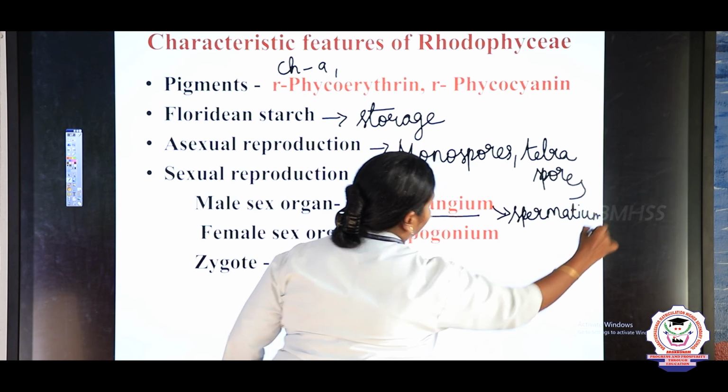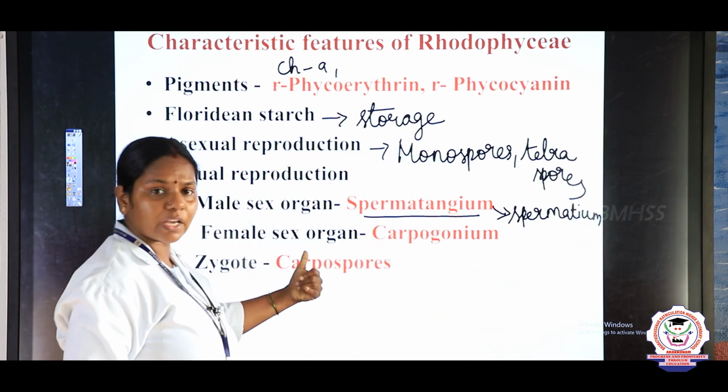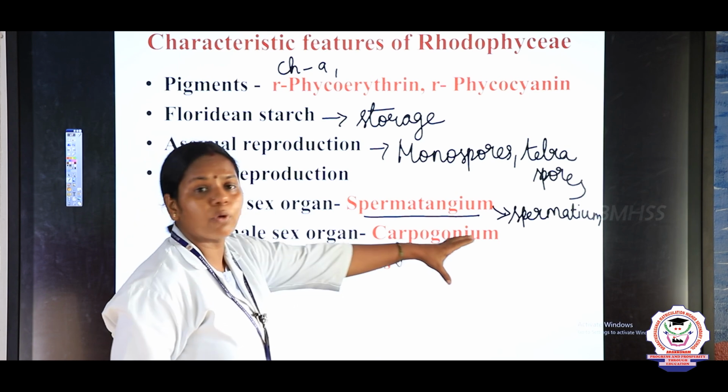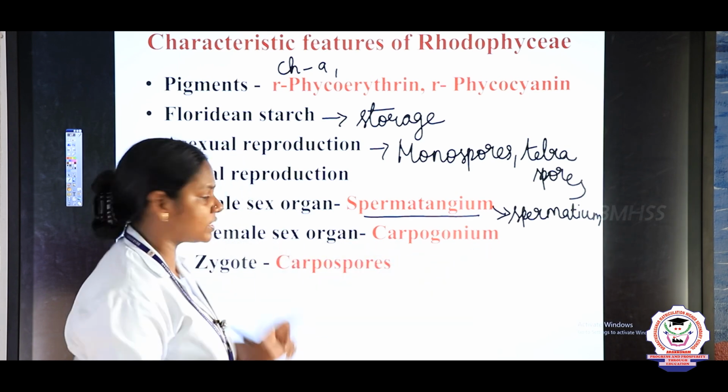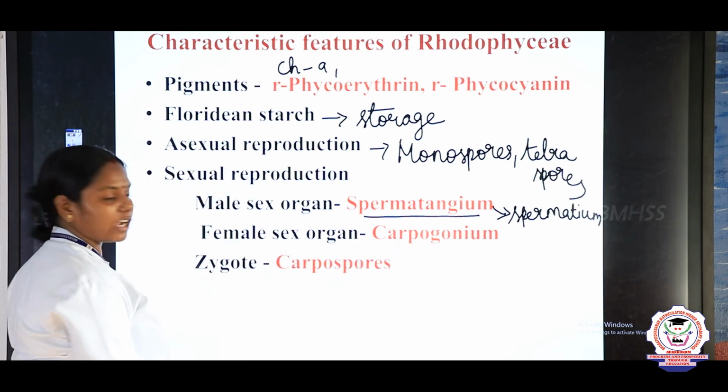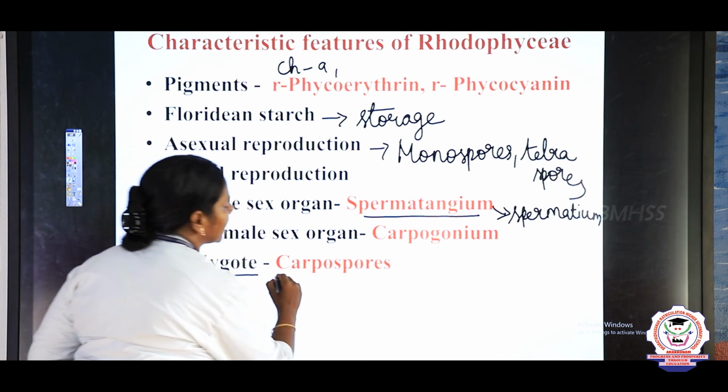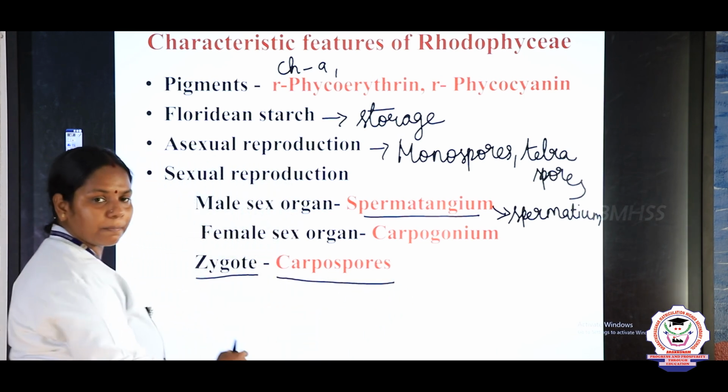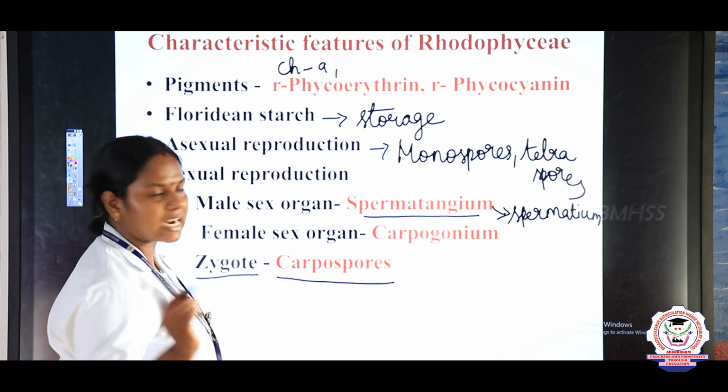and the female sex organ, we call it as a carpogonium, and both the male and the female gametes fuse to form a zygote, and the zygote we call it as carpospores. It's an important one mark question, children, just underline it.